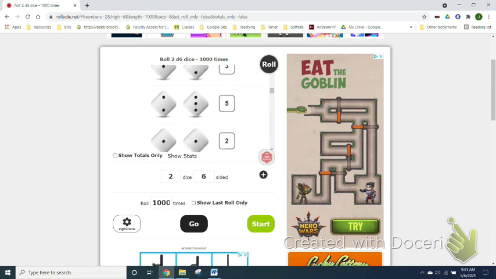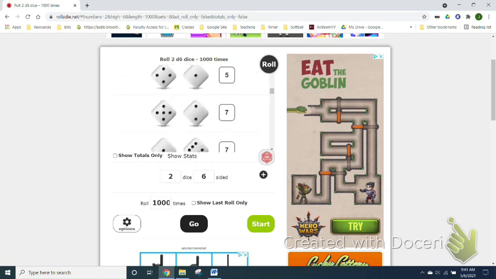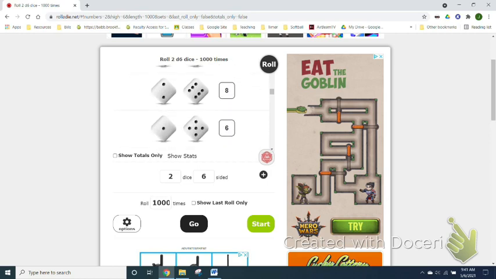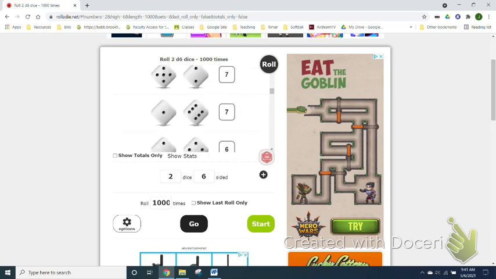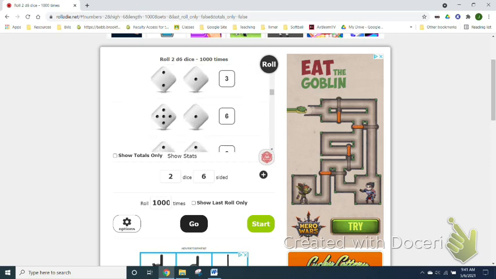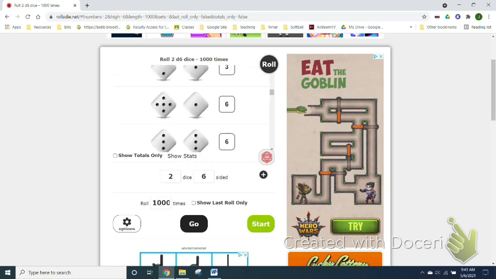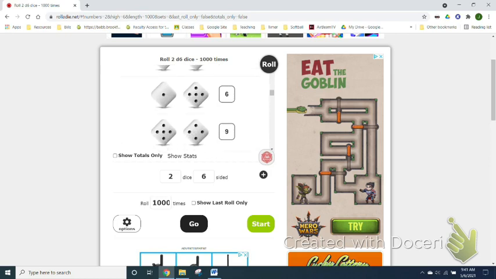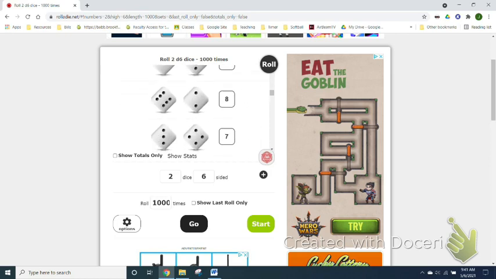26, 27, 28. Where? I think we're still at 27. Your eyes are deceiving you. No, that's a 6. You're getting old. I cannot see. We should just say 28.